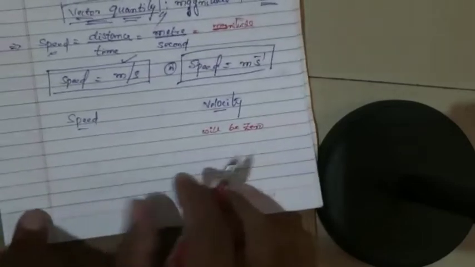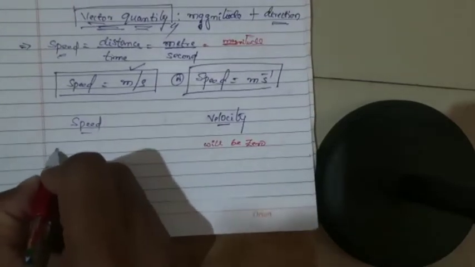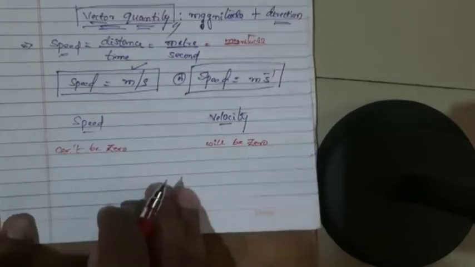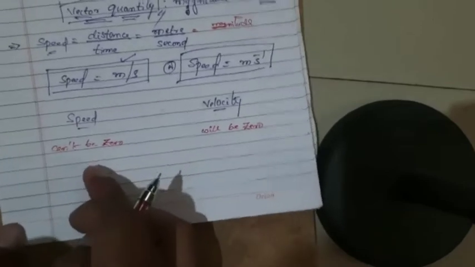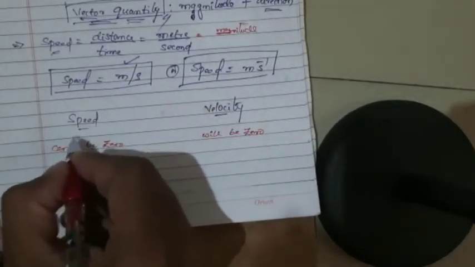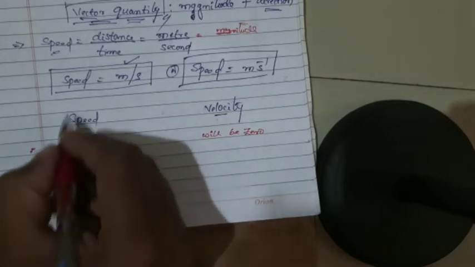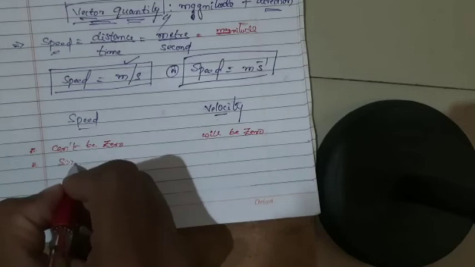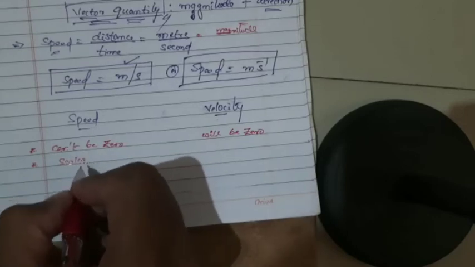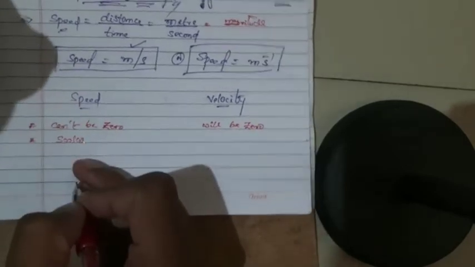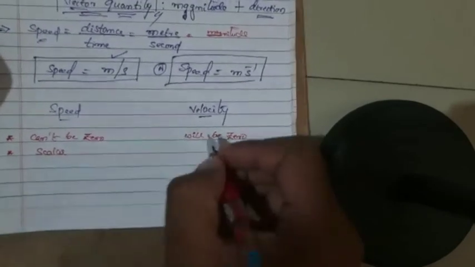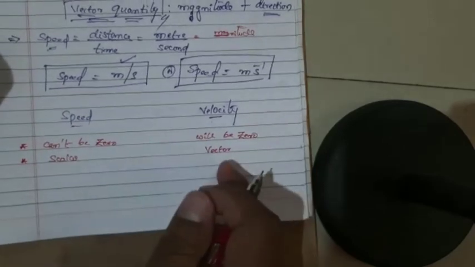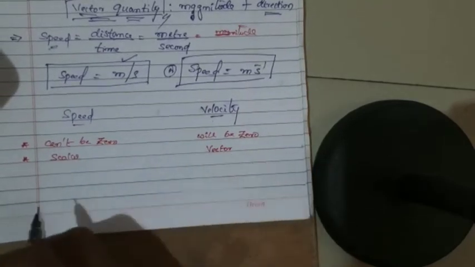But when it comes to the speed, it cannot be zero, isn't it? It cannot be 0. So this is also one of the main differences between speed and velocity. What is the other difference we said now? Speed is a scalar quantity because it doesn't depend upon any direction, and velocity is called a vector quantity, because it depends upon the direction as well as the magnitude.